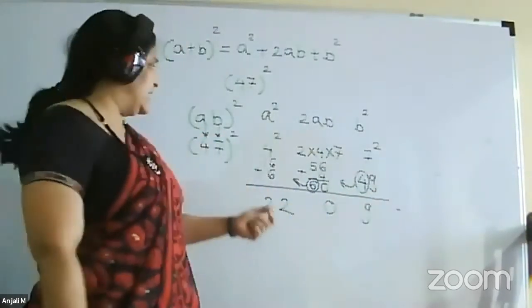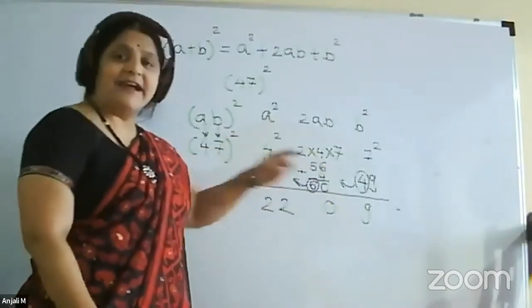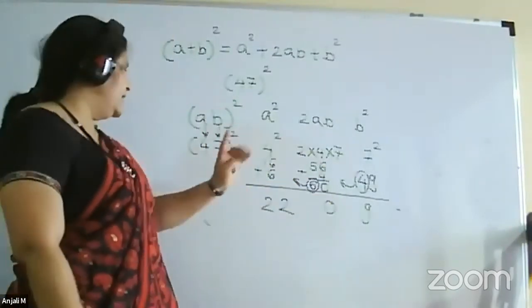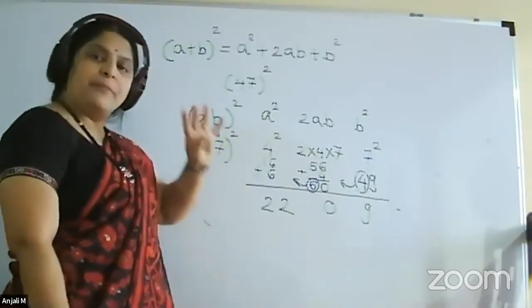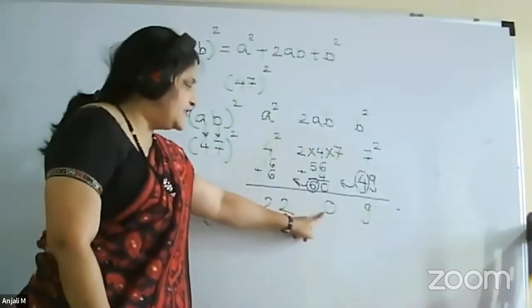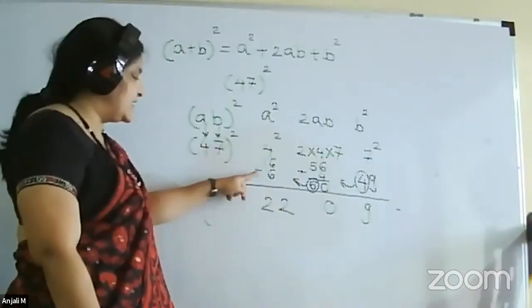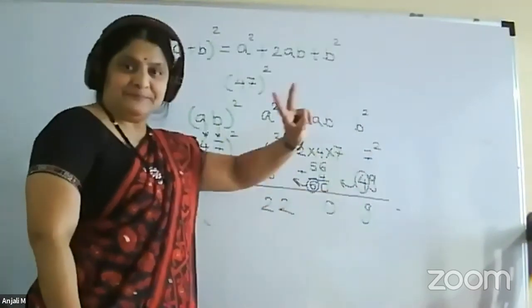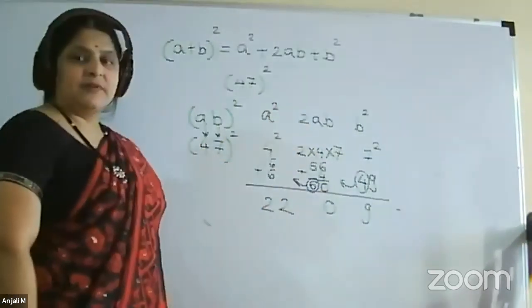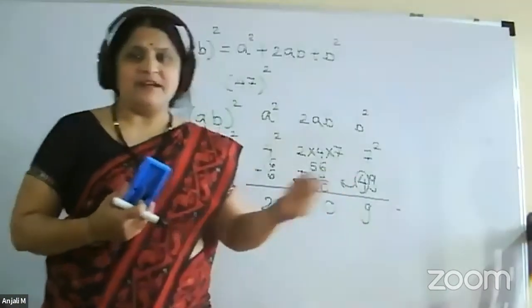But once you have the practice, you can do that directly. 7 square, 49. So write 9. 4 will be the carry. 7 into 4, 28 into 2, 56 plus 4, 60. So write 0. 6 will be the carry. 4 square, 16 plus 6, 22. So the answer is 2209. We will take another problem and then I will again explain the method. Just complete this.